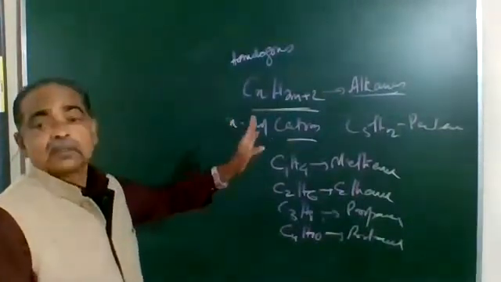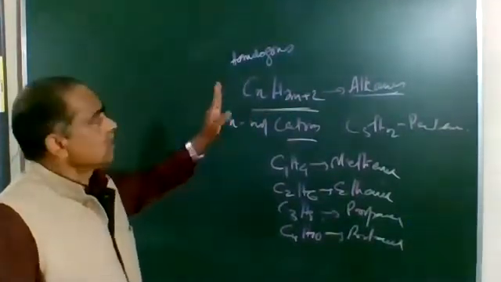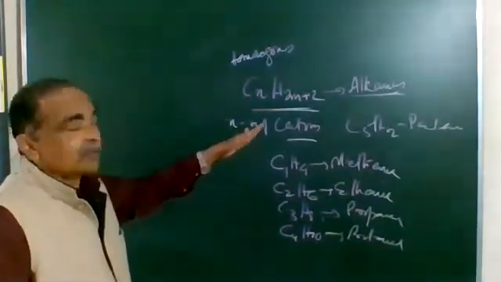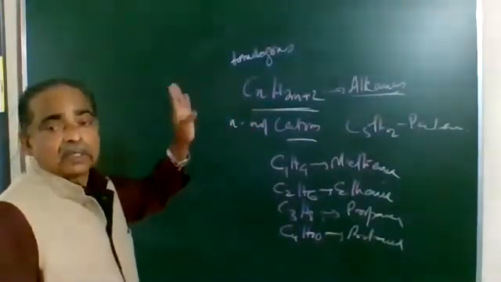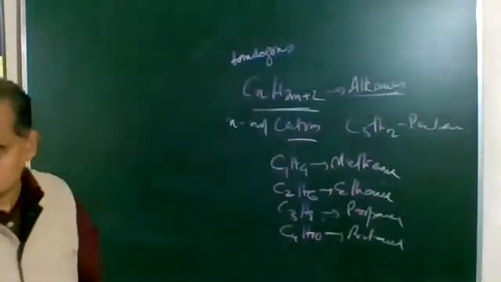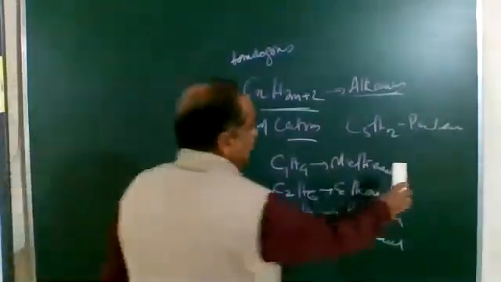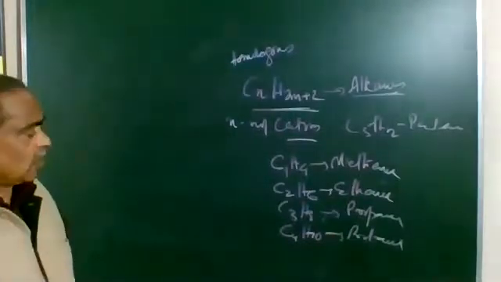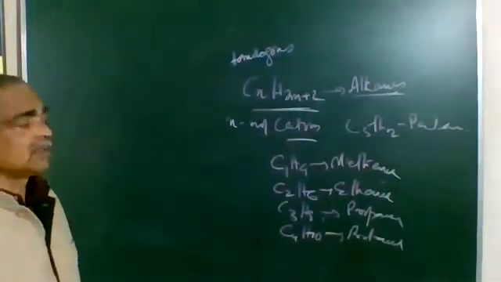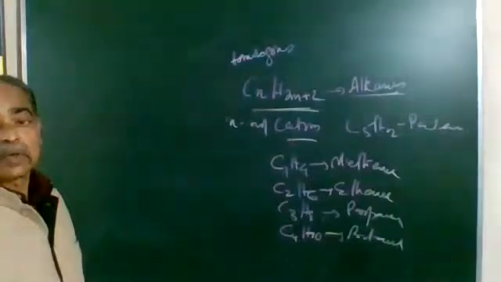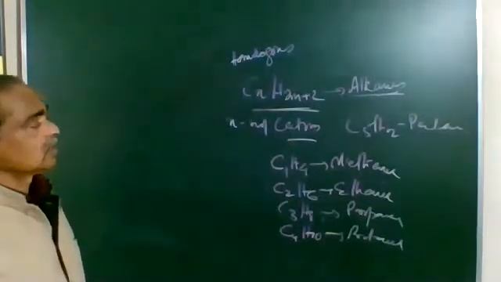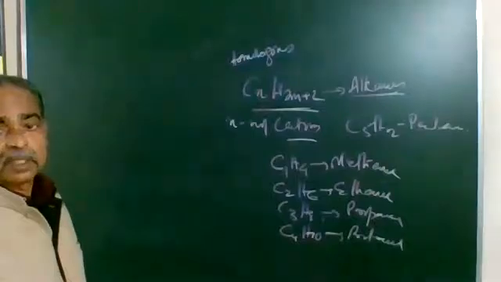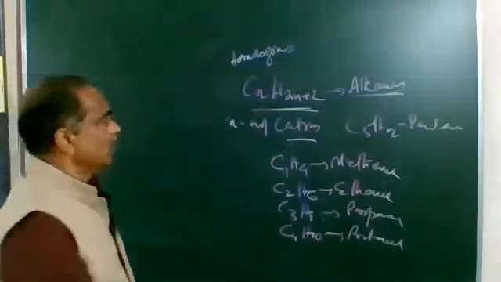Any hydrocarbon which comes under this general formula has a single bond between the carbon atoms. I will explain some of the structures of these molecules. These names are important: methane, ethane, C3H8 is propane, C4H10 is butane, and C5H12 is pentane. These 5 are over, and the rest is all simple. C6 means hexane, 7 carbon atoms heptane, 8 carbon atoms octane, and so on.